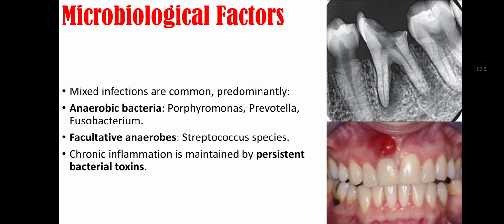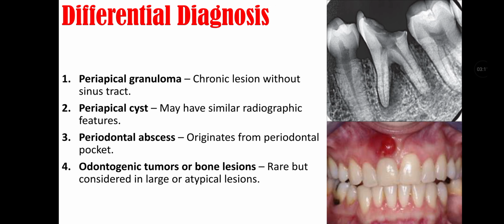Microbial factors: Mixed infections are common, predominantly anaerobic bacteria, that is Porphyromonas, Prevotella, and Fusobacterium. They may be facultative anaerobes that include Streptococcus species. Chronic inflammation is maintained by persistent bacterial toxins.